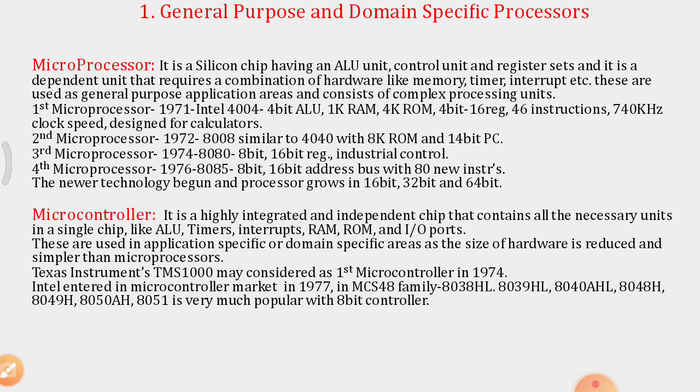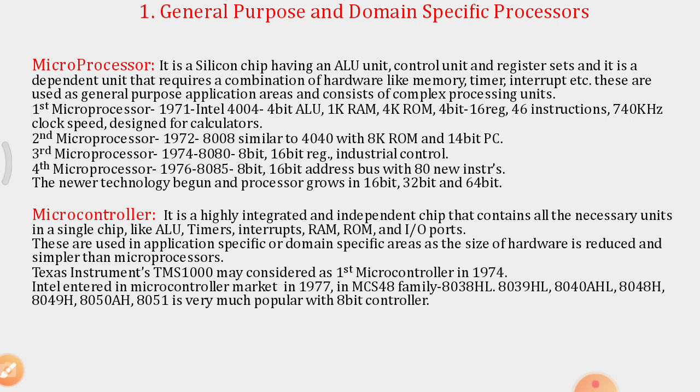Basically, the 4004 was designed for calculators. The same 4004 was upgraded to the 4040 microprocessor with 8 kilobytes of ROM.